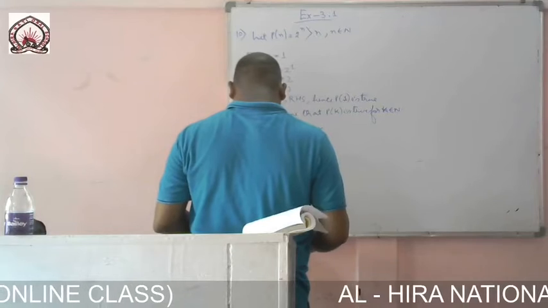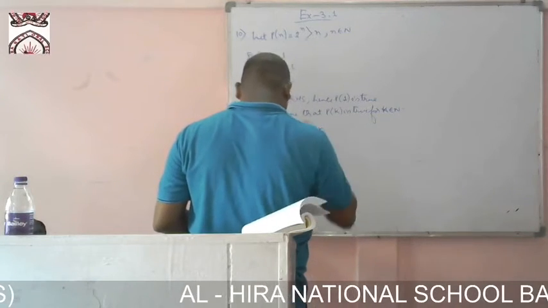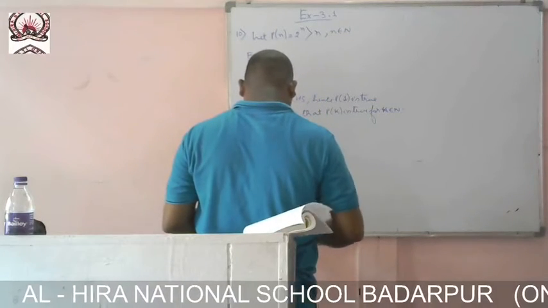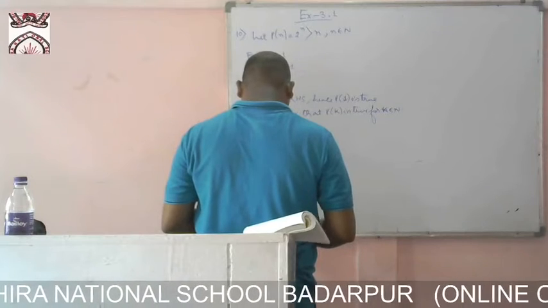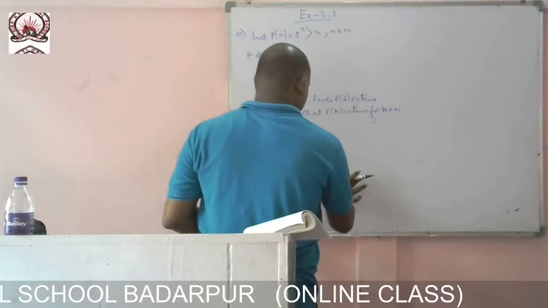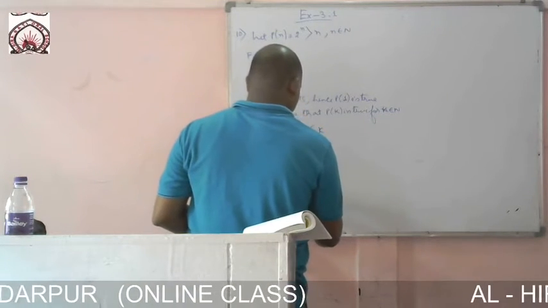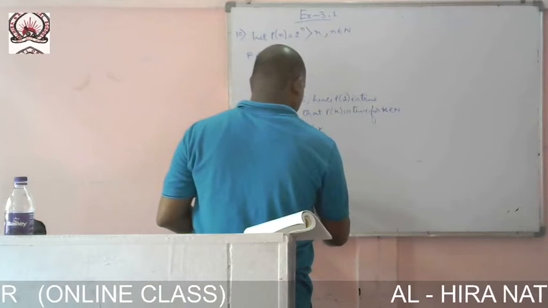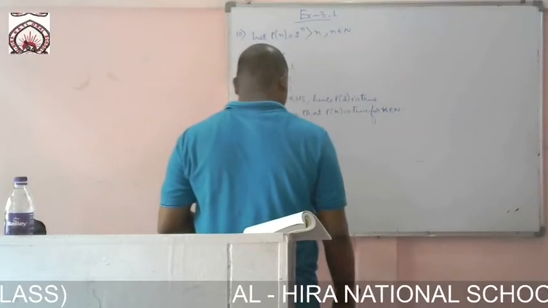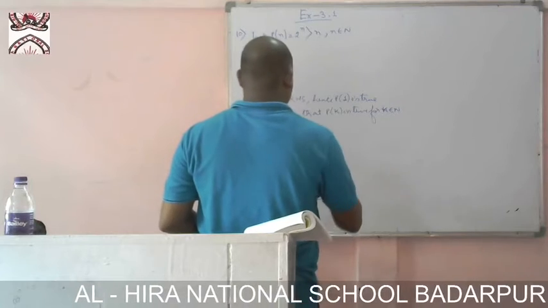Now 2 to the power k plus 1 is equal to what? You can write 2 to the power k into 2 to the power 1, which means 2 into 2 to the power k.